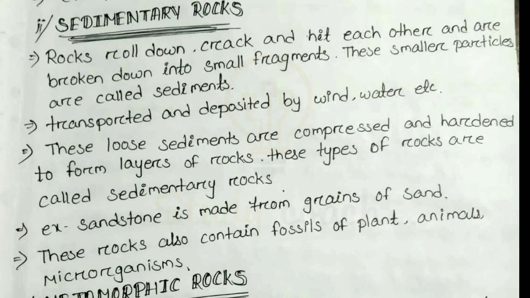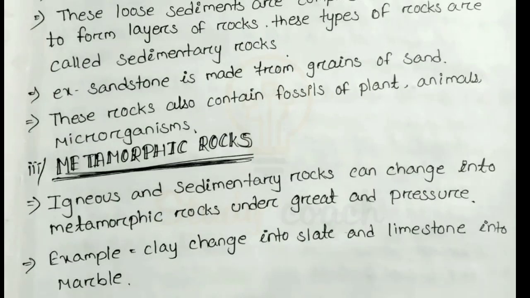Next we discuss metamorphic rock, the third one. This is a combination of igneous and sedimentary rock. If we ask what metamorphic rock is, igneous and sedimentary rocks can change into metamorphic rocks under great pressure. An example: clay changes into slate and limestone into marble. This is the example of metamorphic rock.